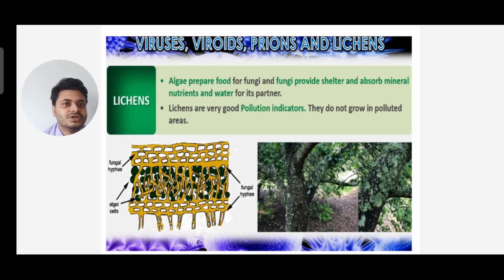Lichen is a very good pollution indicator. They do not grow in polluted areas. So wherever you find lichens growing, that means there is no pollution in that area. You can find them in hilly areas where a lot of lichens are there, which means there is less pollution.